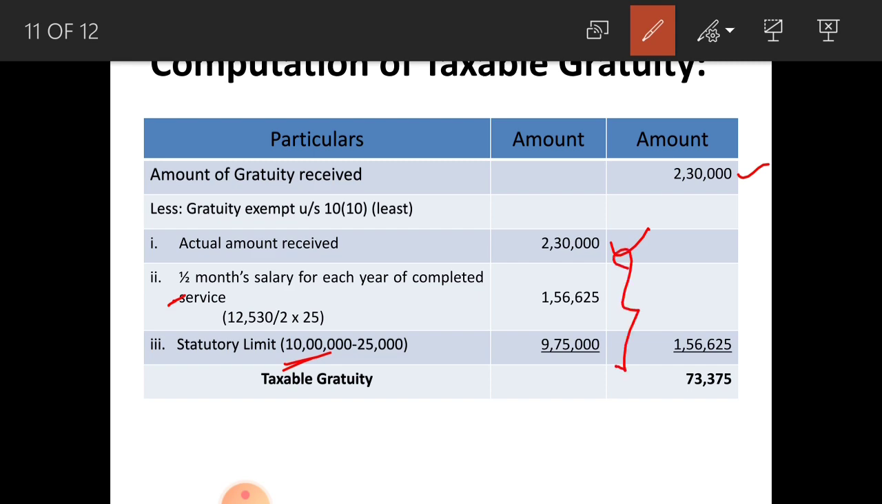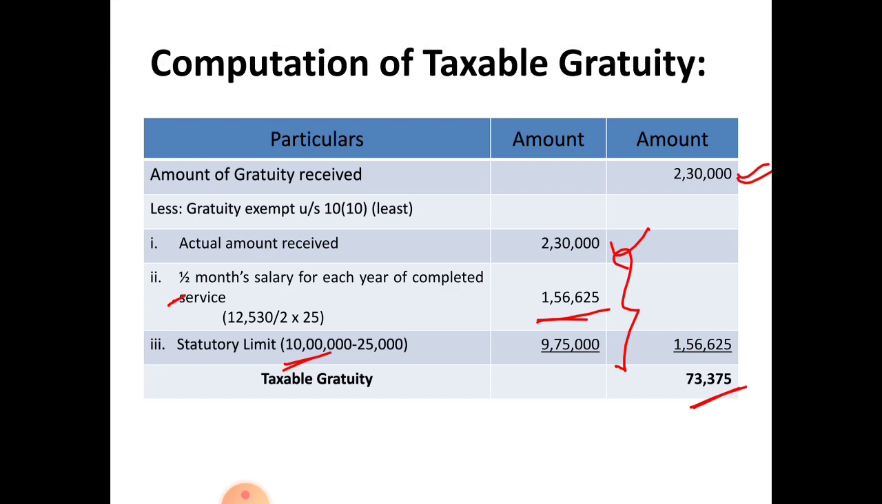Least of the following you have to consider. Here least is 1,56,625, that is half month salary. When you deduct that amount from amount of gratuity received, taxable gratuity amounts to rupees 73,375. That is the taxable gratuity of Mr. Avinash, considering him as not covered under Payment of Gratuity Act.